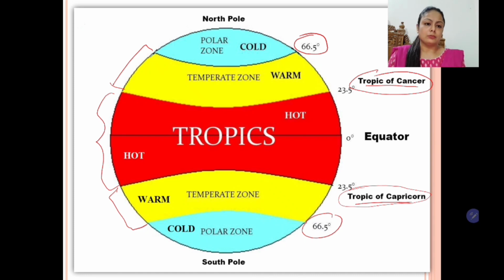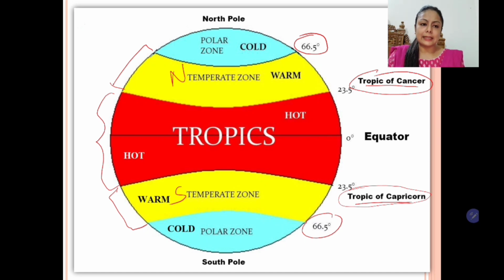So this zone is actually experiencing neither too much of heat from the sun nor it is very much away from it. So this experiences a moderate condition, neither very hot nor very cold. So we call it the temperate zone. So in the northern hemisphere it is called north temperate zone, in the southern hemisphere it is called south temperate zone.